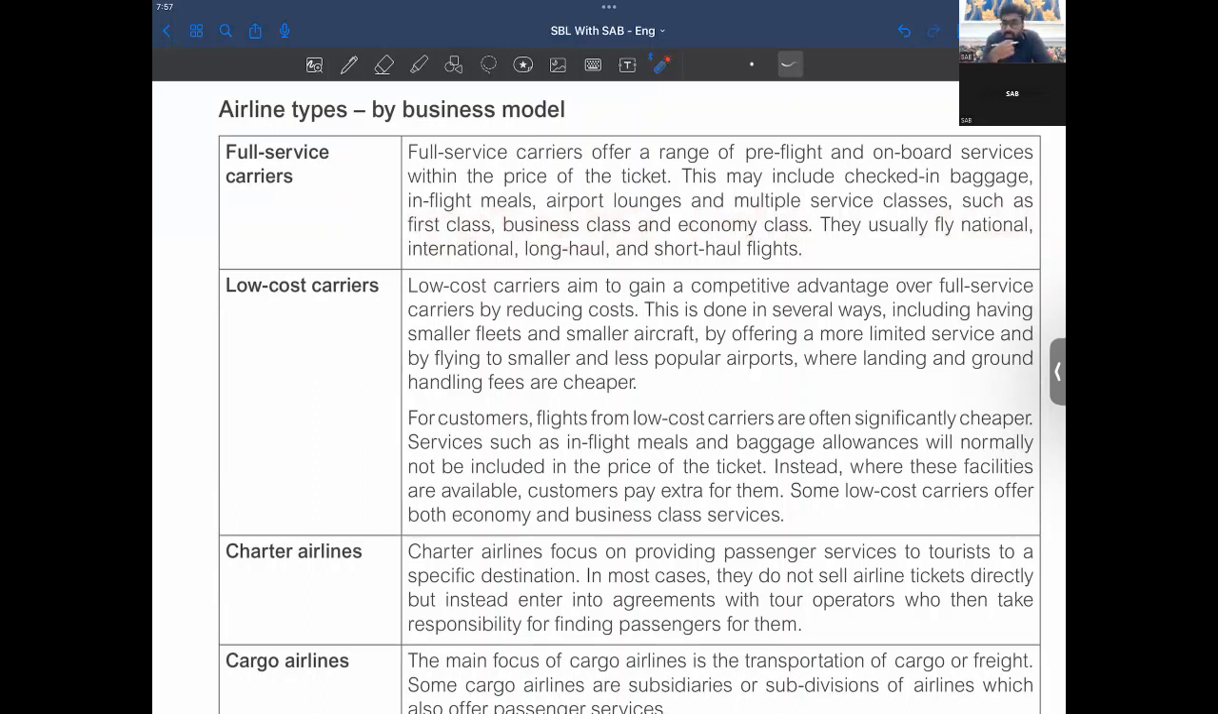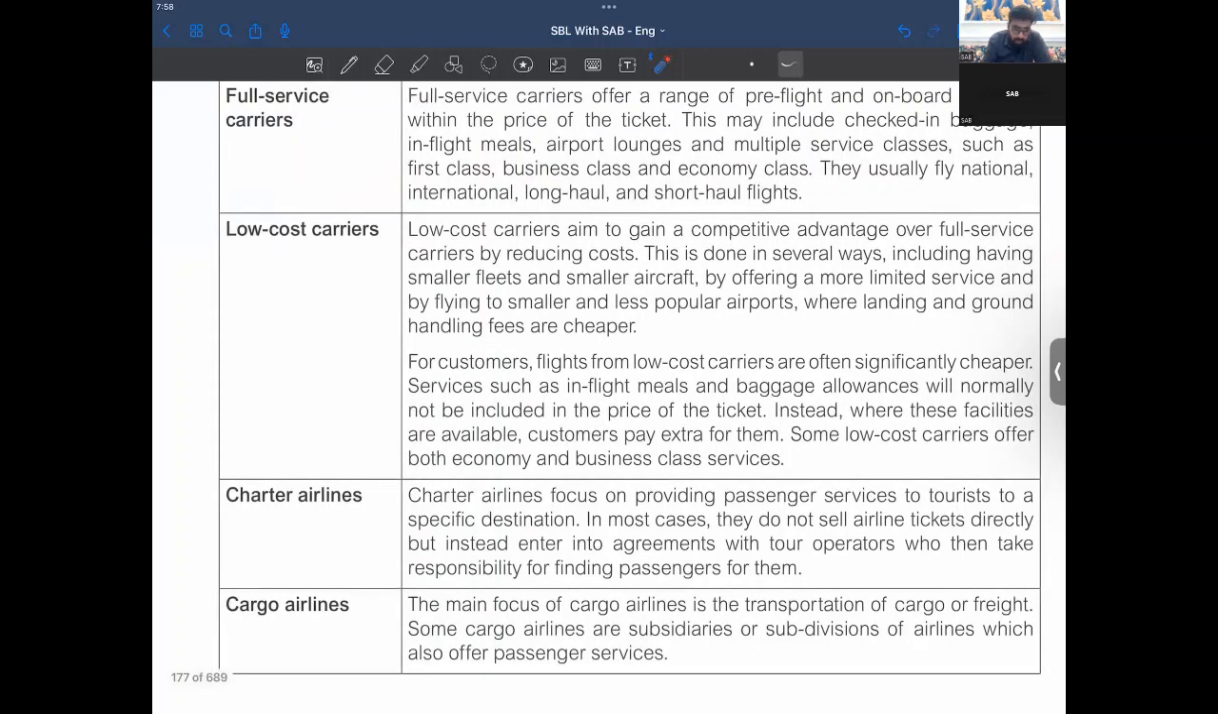They have in-flight meals, checked-in baggage. In fact, I remember one of the videos that I've just seen of a famous airline that offered home boarding, right? You don't have to go in a queue for the boarding of your airline. You can do the boarding at home, right? So, full service carriers.